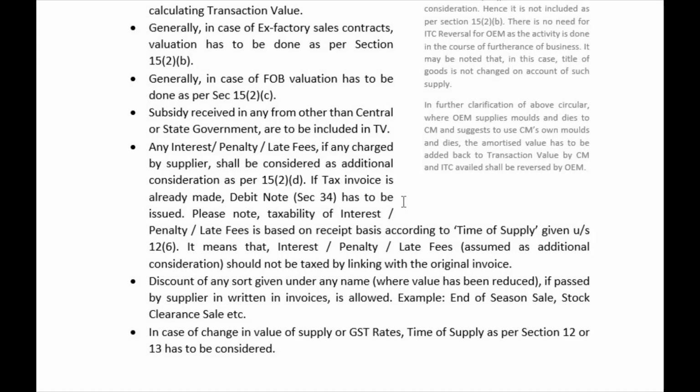Supplier has got 100% amount, but recipient has paid less value, right? Recipient is paying less value, and therefore we call it that the recipient has got a subsidy from this third party, where the third party is not a government entity, right?